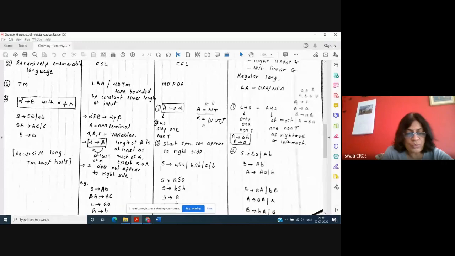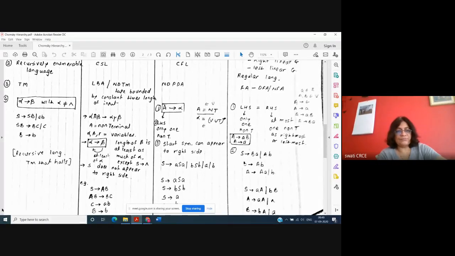Here the left hand side can be a combination of variables, but the length of the right hand side should be at least equal to the length of the left side, and S does not appear to the right side. Another restriction is that S cannot be there on the right hand side. In the other case, S can be there at the right hand side, S generates ASA, but here S cannot be there at the right hand side.